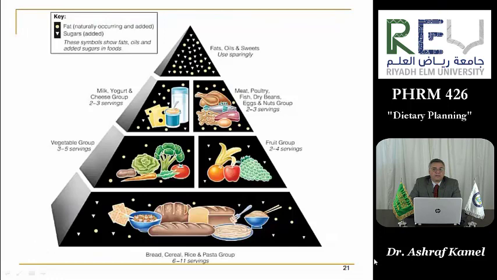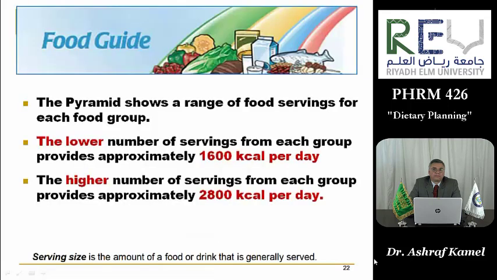And this is the food guide pyramid. Notice that at the base of the pyramid, there is the cereal group. At the second step of the pyramid, we find vegetables and fruits. Third step, there is meat, milk, and yogurt. While the last step, at the top, we have fats, oils, and sweets.